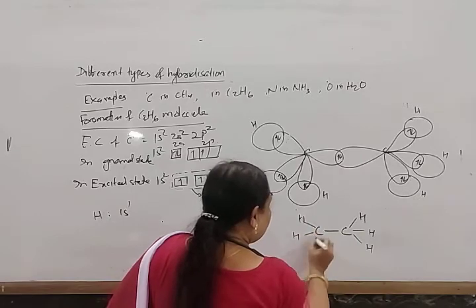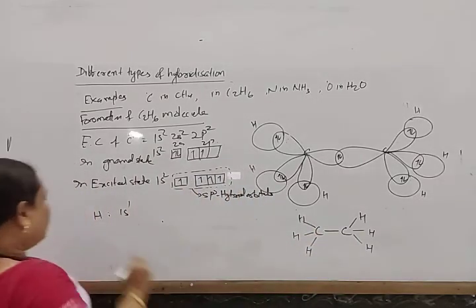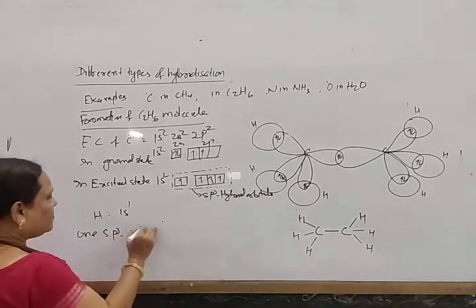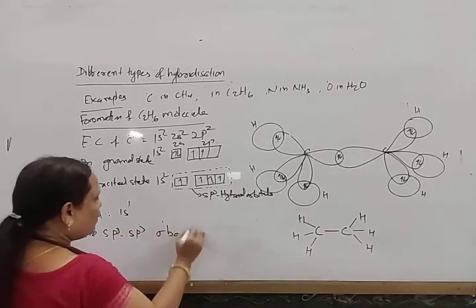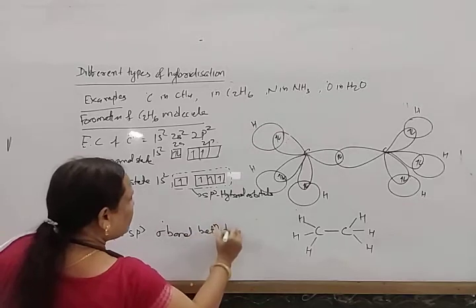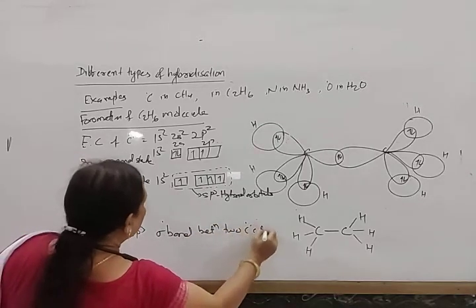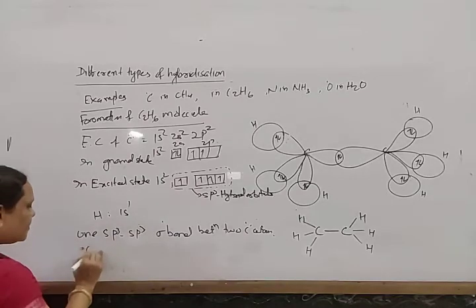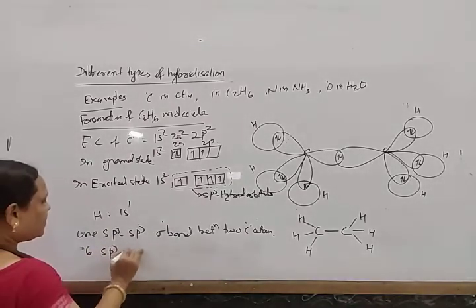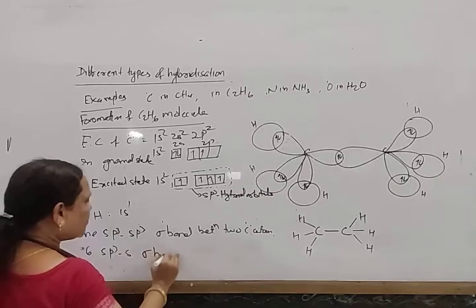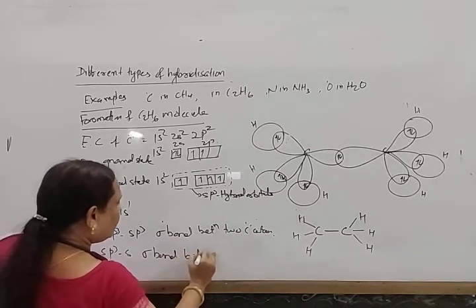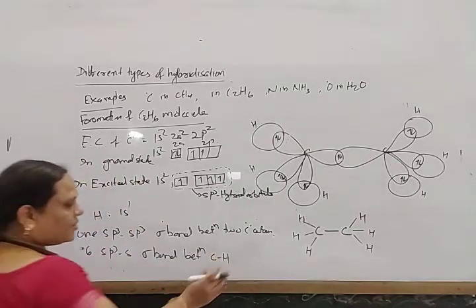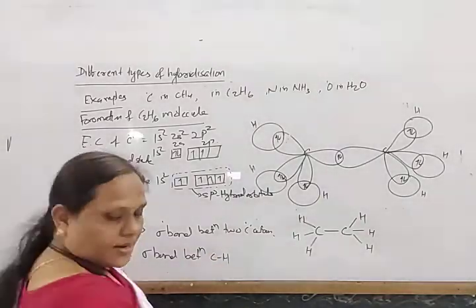So in ethane, there is 1 sp3-sp3 sigma bond between the two carbon atoms, and 6 sp3-s sigma bonds between carbon and hydrogen.